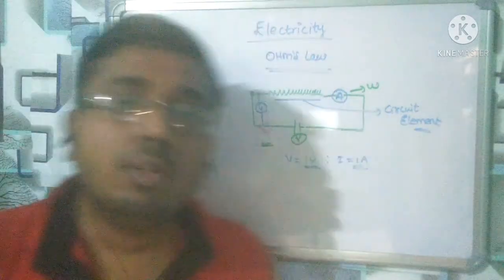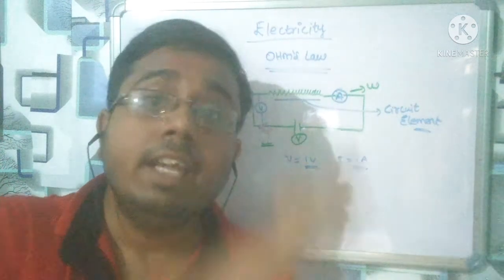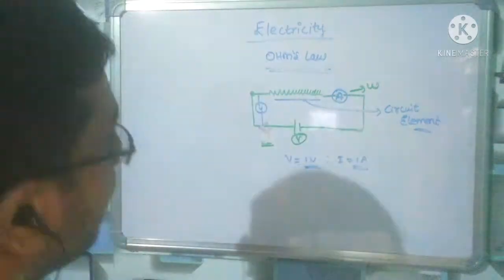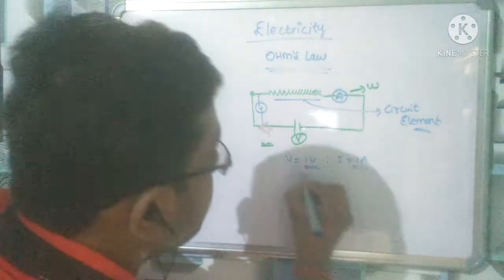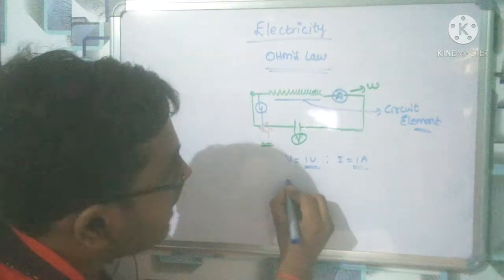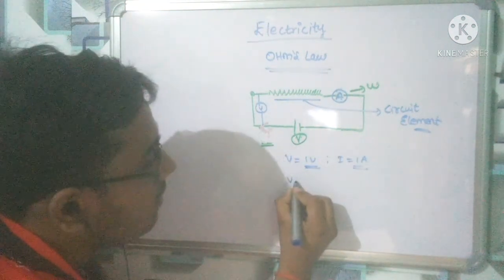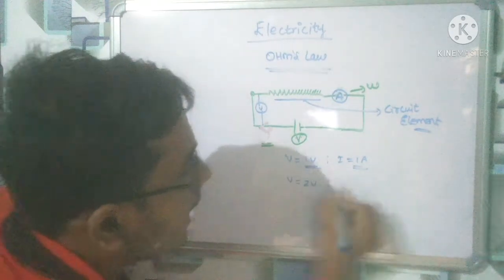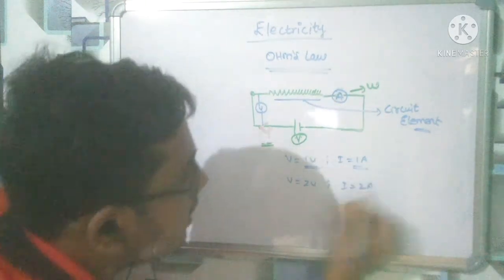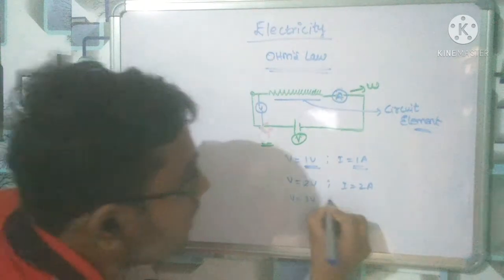The ammeter is basically used for measuring the current, and the voltmeter is basically used for measuring the potential difference. Now when we increase the voltage by 1 volt, we take voltage at 2 volt, and current 2 ampere. In the similar way, 3 volt, 3 ampere, and we keep on increasing.